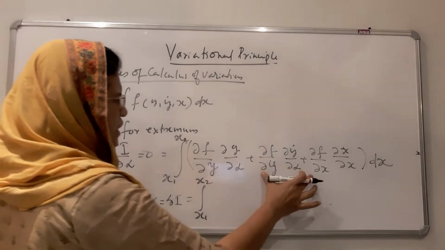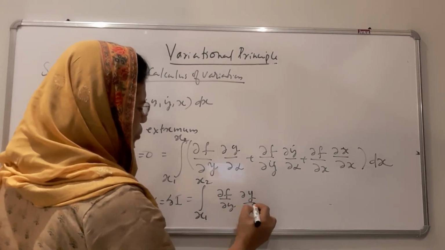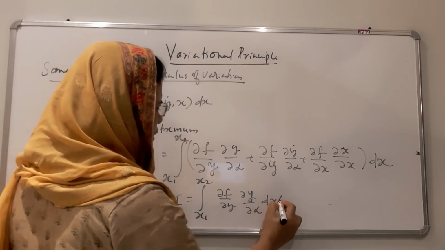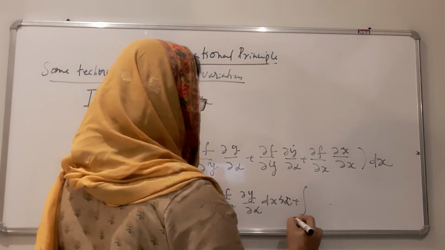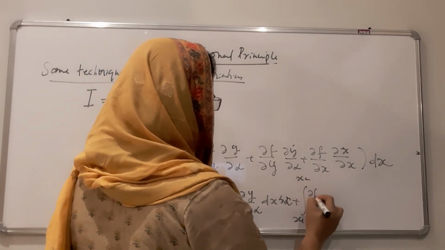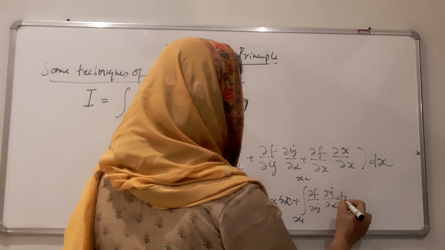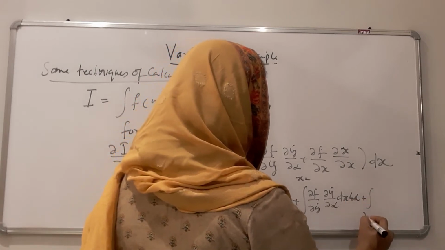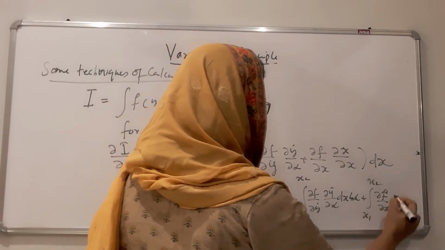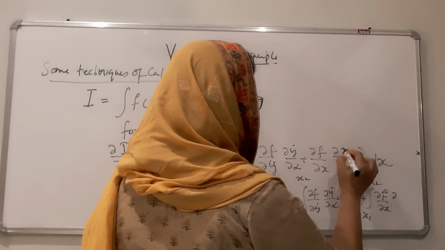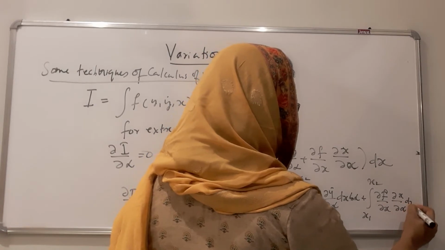We can separate the three integrals: the integral from x1 to x2 of dou f by dou y into dou y by dou alpha into dx delta alpha, plus the integral from x1 to x2 of dou f by dou y dot into dou y dot by dou alpha into dx delta alpha, plus the integral from x1 to x2 of dou f by dou x into dou x by dou alpha into dx delta alpha.